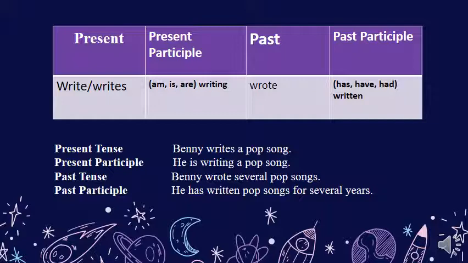And these are the examples from the book. Benny writes in the present tense, with an S: Benny writes a pop song. In the present participle, he is, this is the helping verb, and then the verb with -ing: he is writing a pop song. The past tense: Benny wrote several pop songs. And the past participle: he has written pop songs for several years.